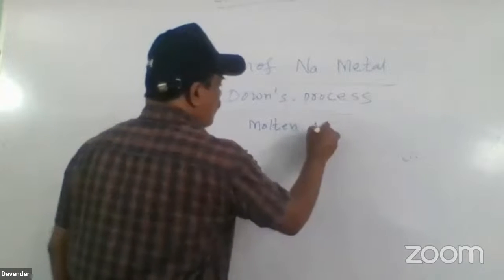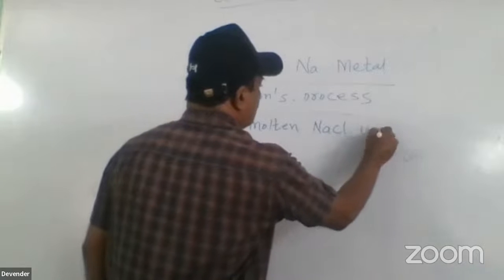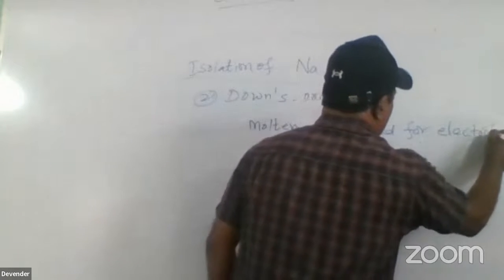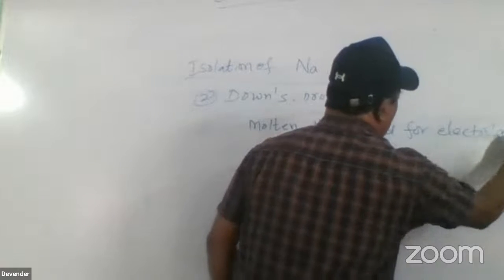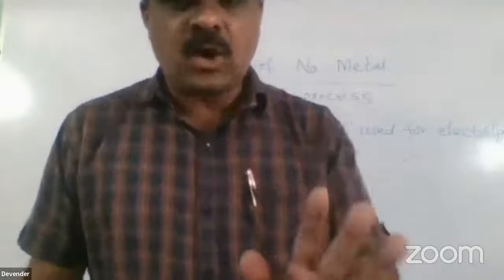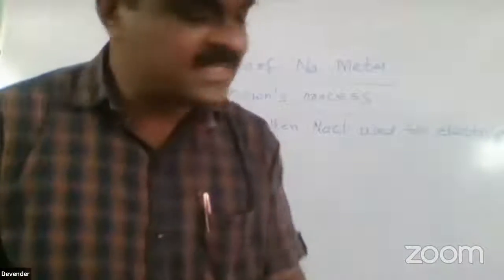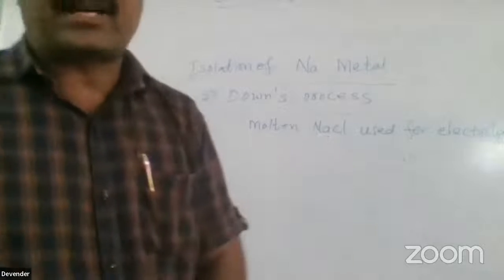Molten sodium chloride is used for electrolysis. Please remember the raw materials: in the Castner process, the raw material is caustic soda. In the Downs process, the raw material is common salt, molten sodium chloride, used for the electrolysis.